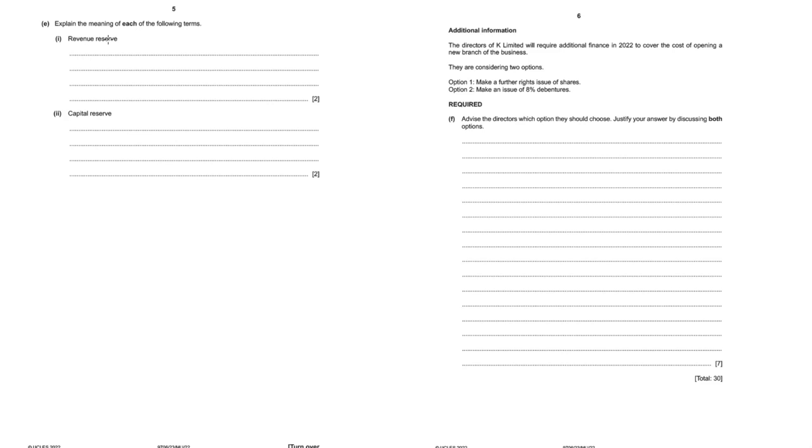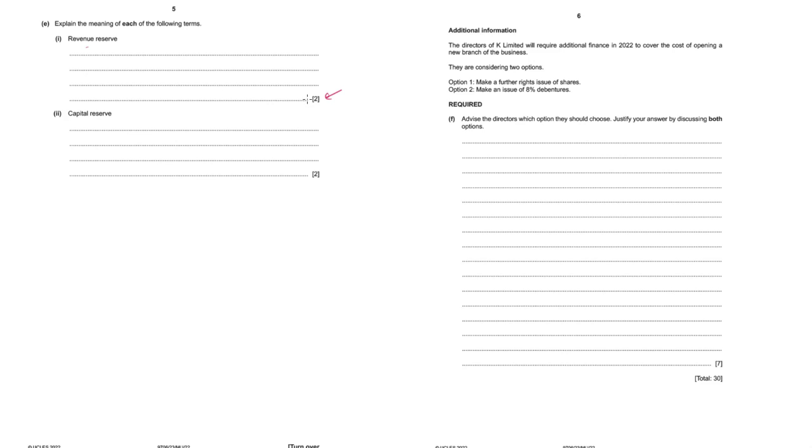Explain the meaning of each of the following terms: revenue reserve and capital reserve. The revenue reserve means profits earned or retained in the normal course of business operations or through the normal trading activity of the business. So every business is set up for certain purpose, to deal in certain products, to provide some services. Whatever profits that are earned in this normal activity, all those are a part of revenue reserves.